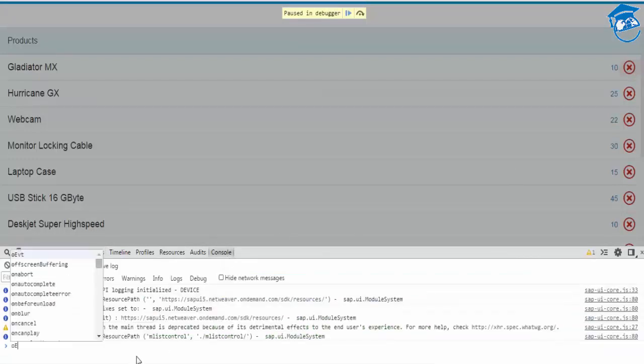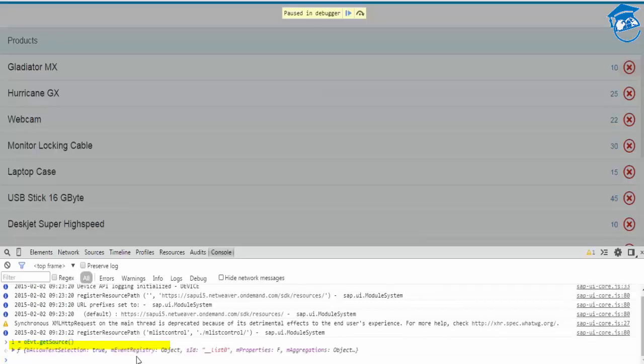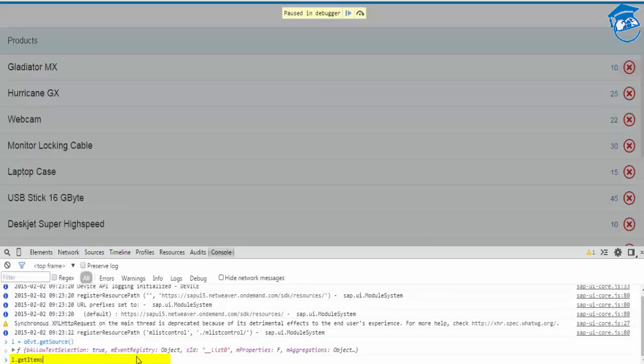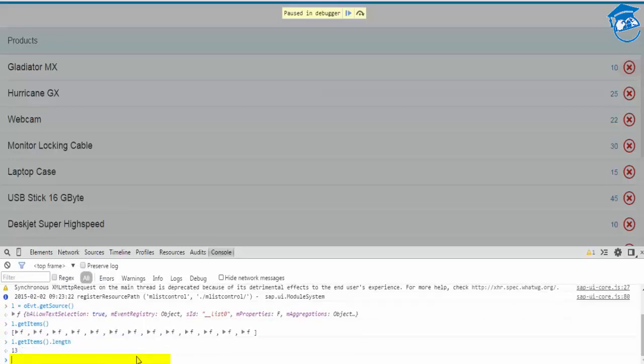First, we'll check the items. So OEVT, get source. We have to take this in a variable called L. I'm taking L dot get items. So what is the length? We'll see. Dot length. So it is 13.